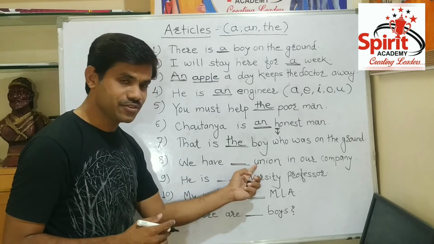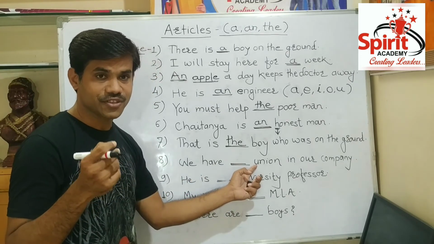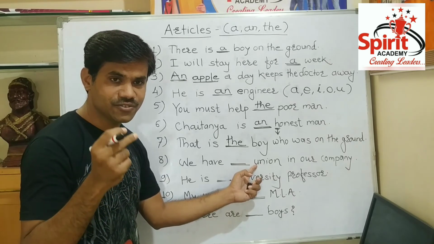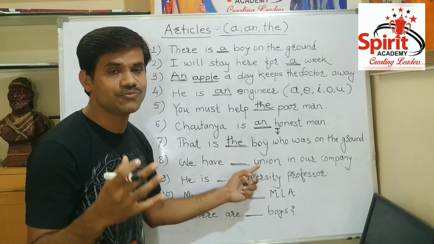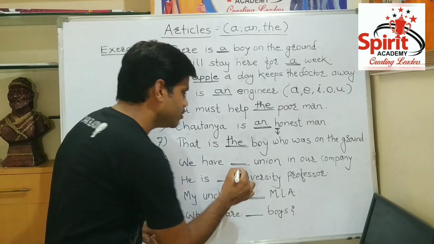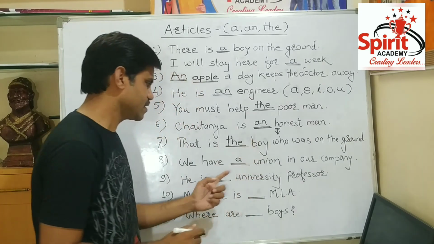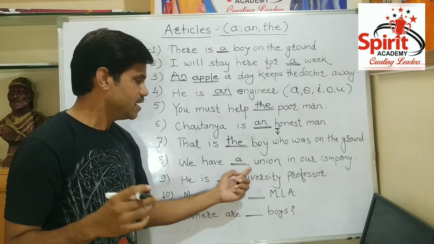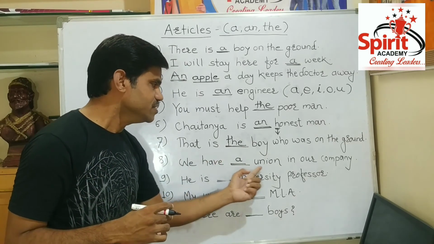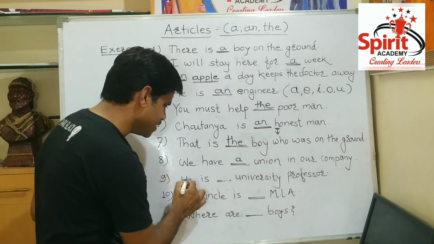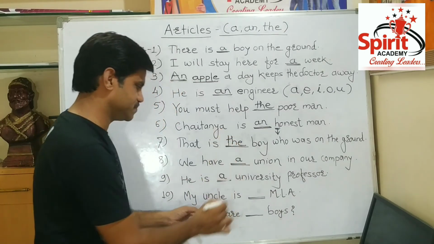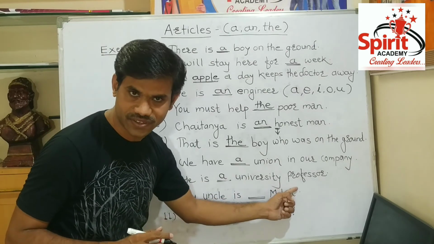Here, even though there is a U, a vowel letter, it doesn't sound like a vowel, right? So we have to use a. It sounds like 'yu'. We have a union in our company, right? The same pattern is repeated here. He is a university professor.